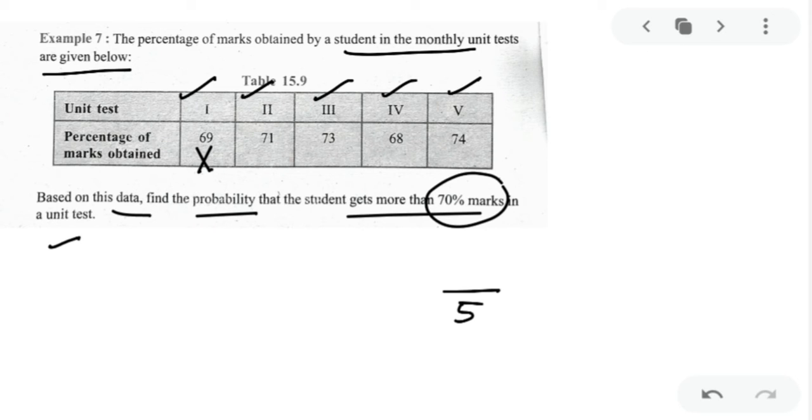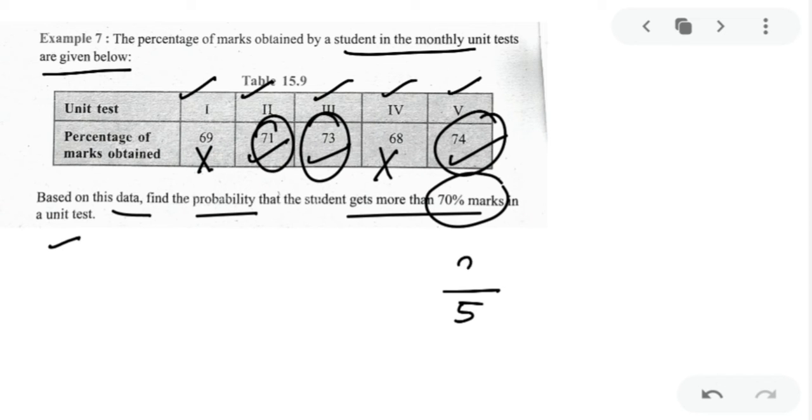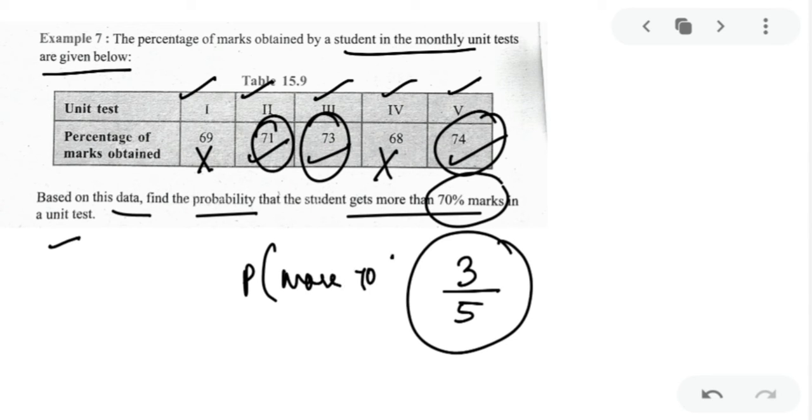In your second unit test you have 71, that is more than 70. In your third unit test you have 73, that is more than 70. In your fourth you have 68, that is less than 70. And again in your fifth you have more than 70, that is 74. So in total how many tests did you get more than 70? You got 3 out of 5 tests. Okay, so that is your probability of getting more than 70% in the test. That is 3 upon 5. That will make 0.6.